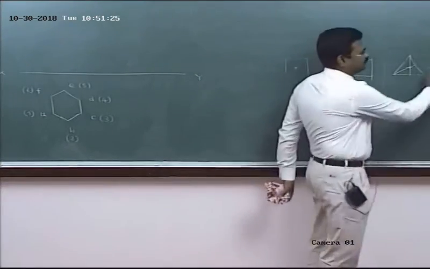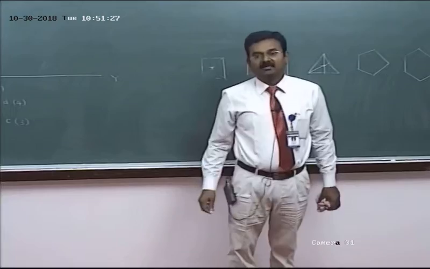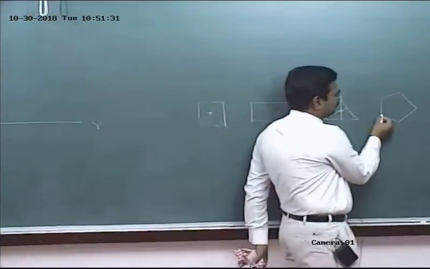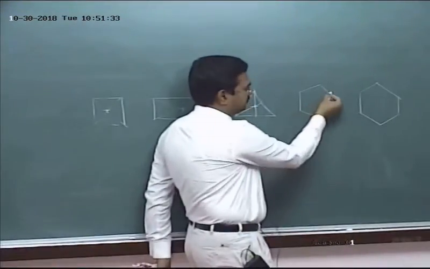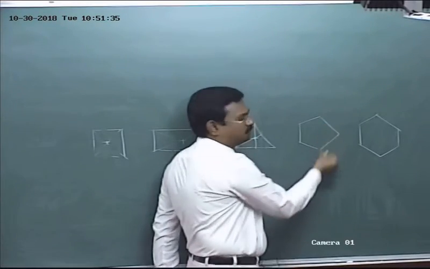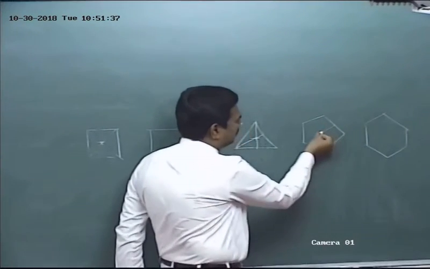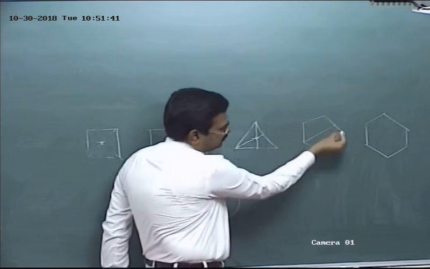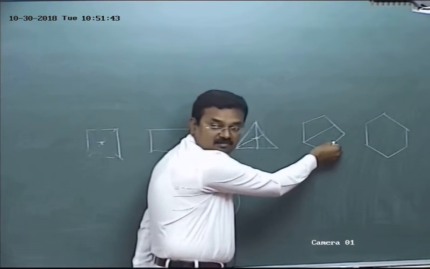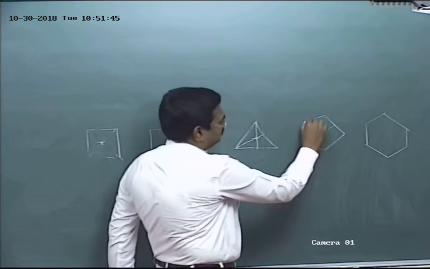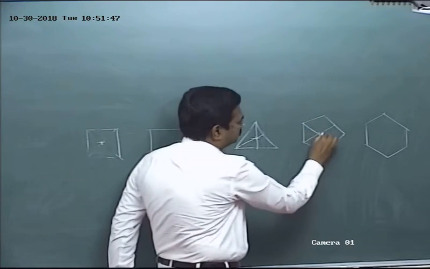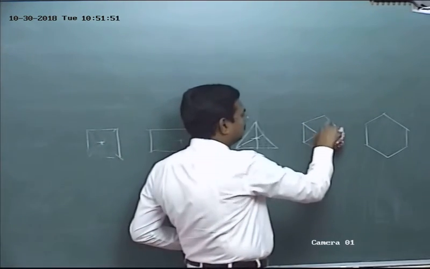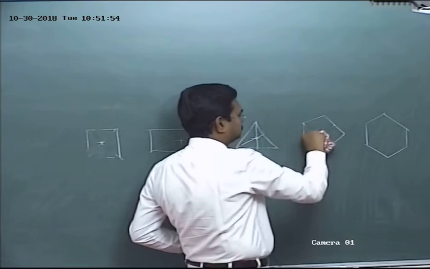Okay. Pentagon. It is similar to the triangle. So take one corner, this corner. For this corner, which one is the opposite side? This one. Find out the midpoint of the opposite side. Join the midpoint with the corner. Take another corner. For this corner, which one is the opposite side? This one. Are you able to follow me? Find out the midpoint of the side. Join the corner with the midpoint. This is called the center point of the pentagon. After obtaining the center point, you have to erase the unwanted lines.